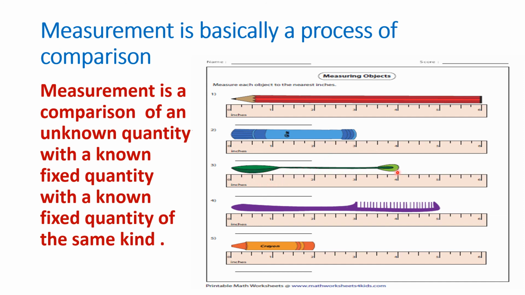You have to tell how long is the spoon, how long is the comb, and how long is the crayon. So this is your homework for today. So I hope you have understood what is the meaning of measurement, and we'll continue this in the next class.